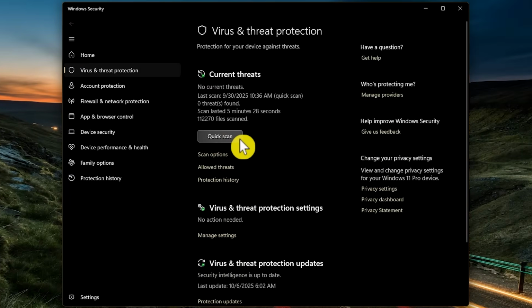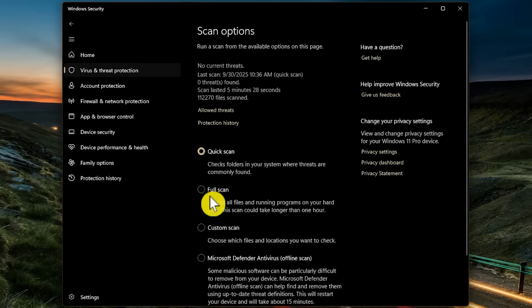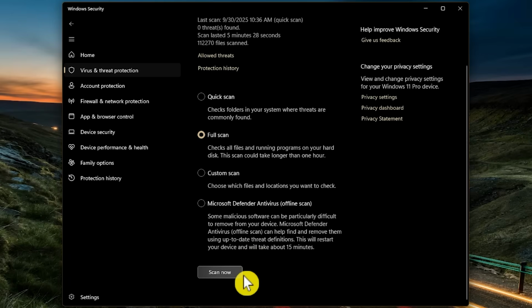Quick Scan is fine for daily use, but for a more comprehensive scan, below that, click on Scan Options. Then select Full Scan. Then scroll down to the bottom of this window and click Scan Now. Depending on your computer, this could take hours to complete.